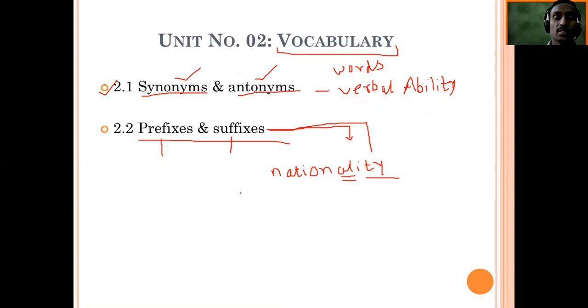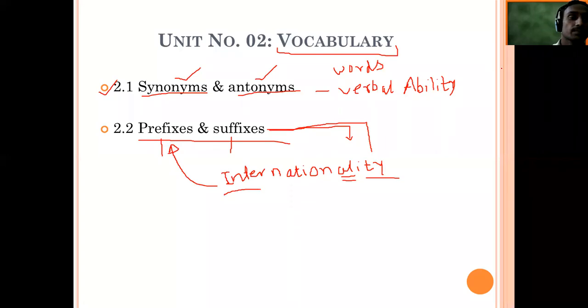Then what will be a prefix? Somebody told me inter. International. Okay, if I add inter here, yes, you people are right. If it is international, not internationality, then inter becomes the prefix here. So of this type, you people can give me some examples of prefixes or suffixes. Anti-national, yes, Yashraj. So one prefix is anti. You people tell me some words that begin with anti.